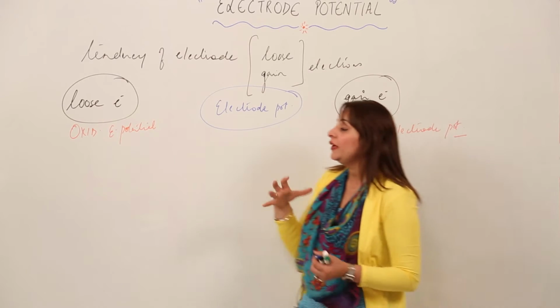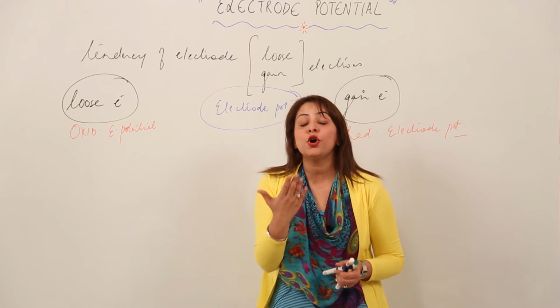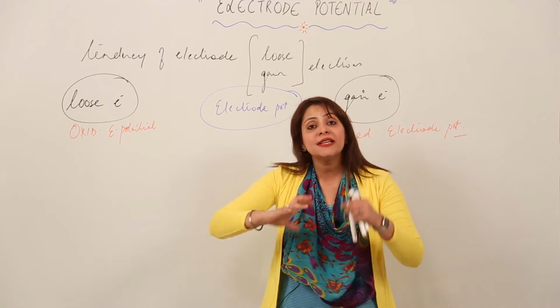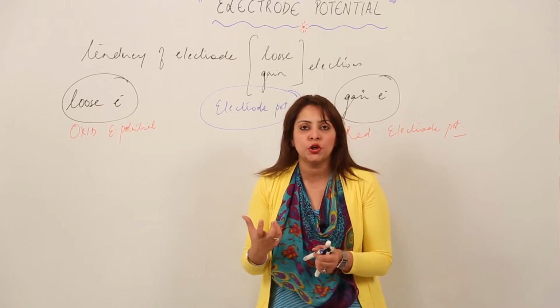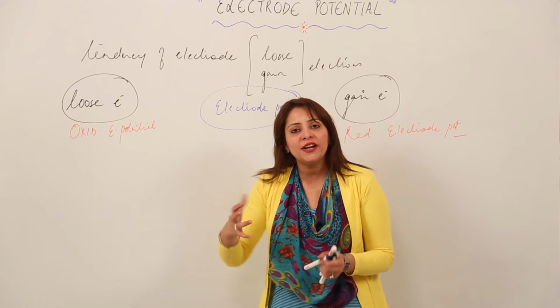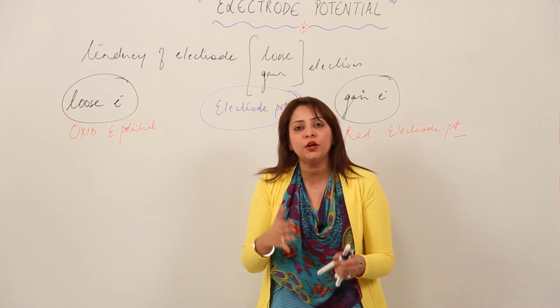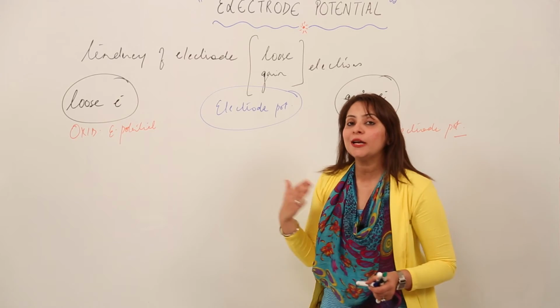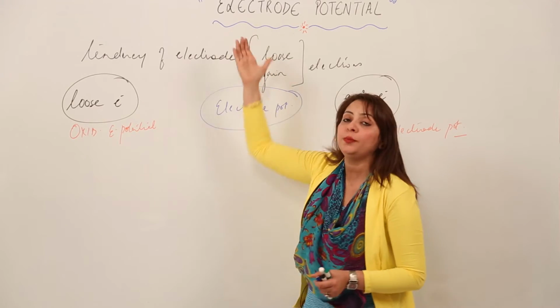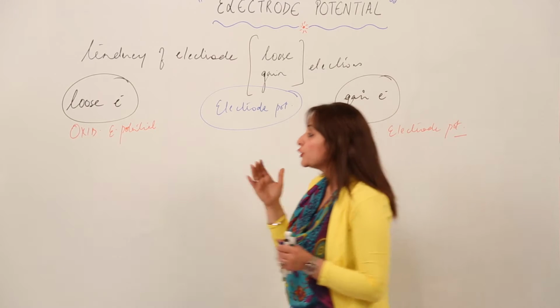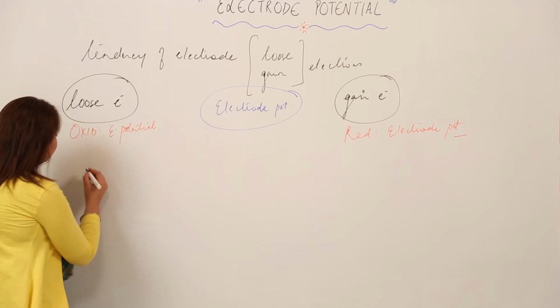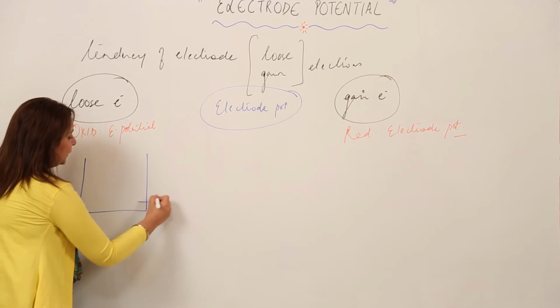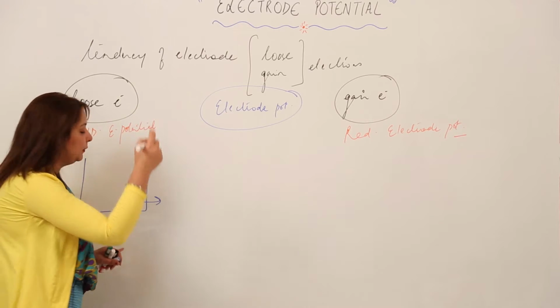Now we'll see what the cause of this electrode potential is, or how it actually develops in an electrode. Is it an inherent nature, or does it develop when the electrode is working or present in some solution? So we are going to start with the topic of how this electrode potential develops. For this I am considering an example. Suppose I consider beaker 1 which we took in the electrochemical cell.